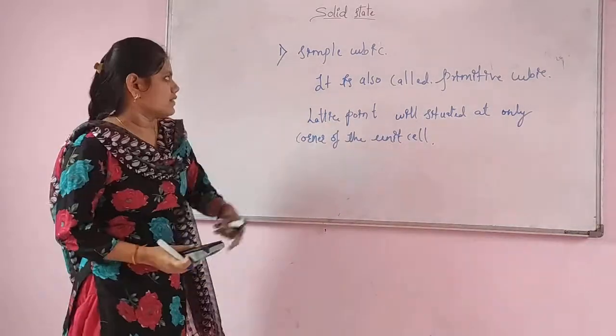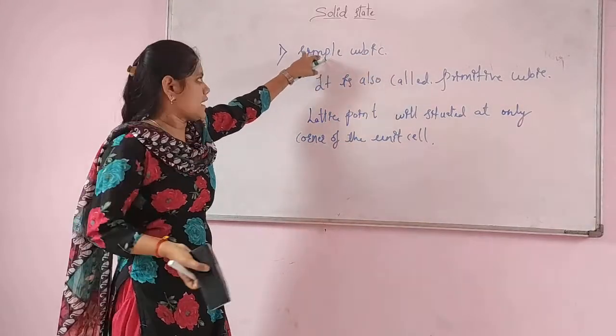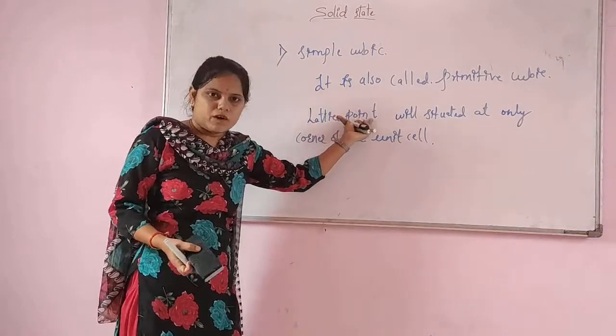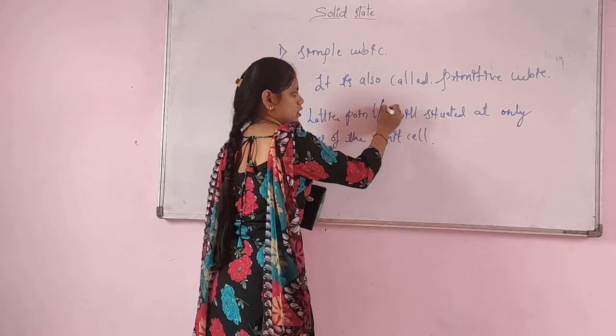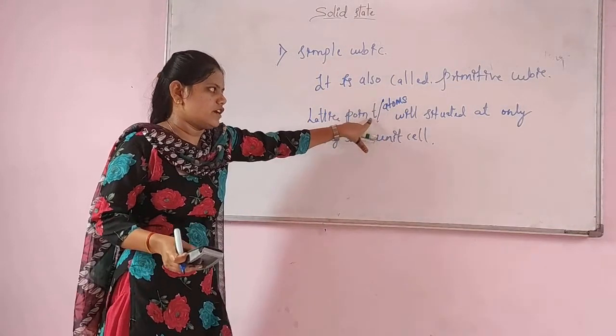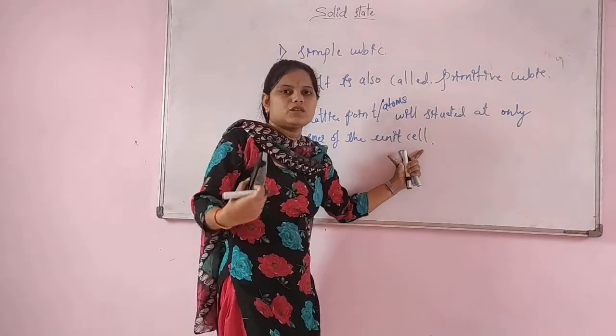We call it a simple cubic. Okay. First, you should remember the exact definition of simple cubic. In the simple cubic, the lattice points or atoms will be situated at only the corners of the unit cell.